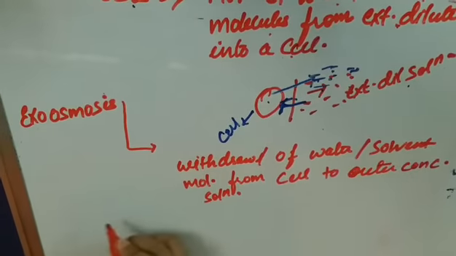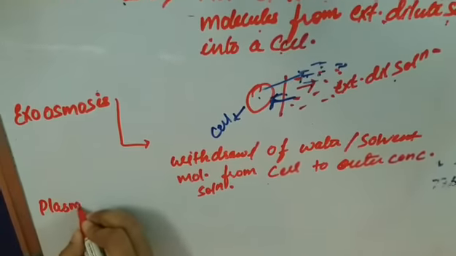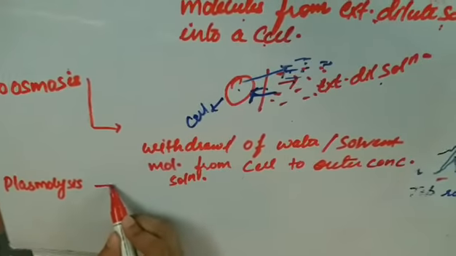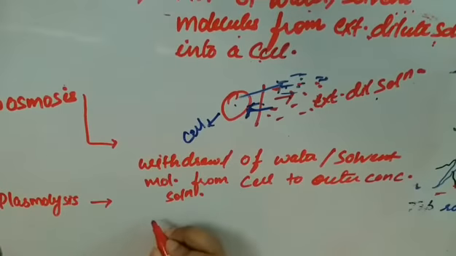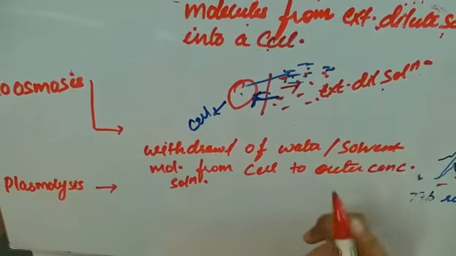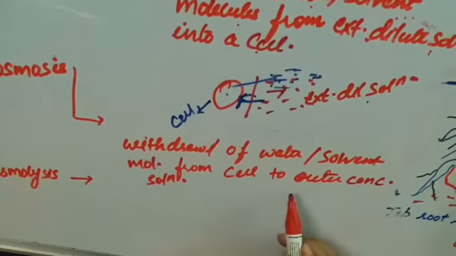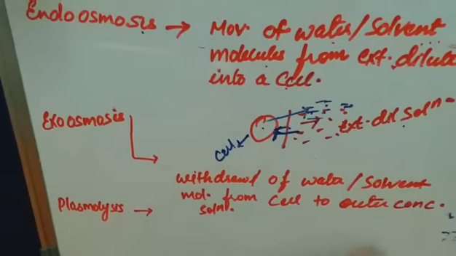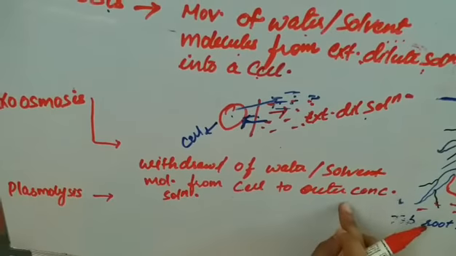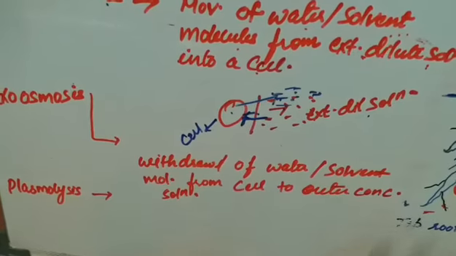Now the third term is plasmolysis. Now what is this plasmolysis? It basically is connected with exoosmosis. In exoosmosis, what is happening? The withdrawal of the water and the solvent molecule from the cell to the outer concentrated solution. That means that particular cell is kept in a concentrated solution. The outer environment is concentrated.